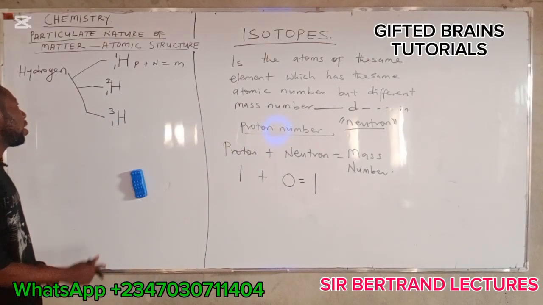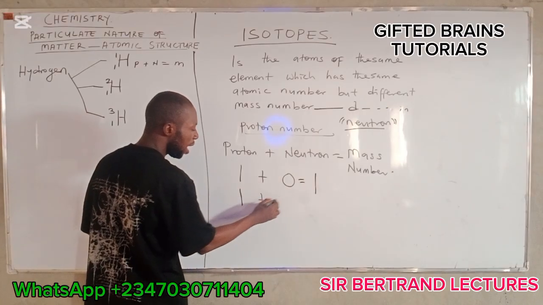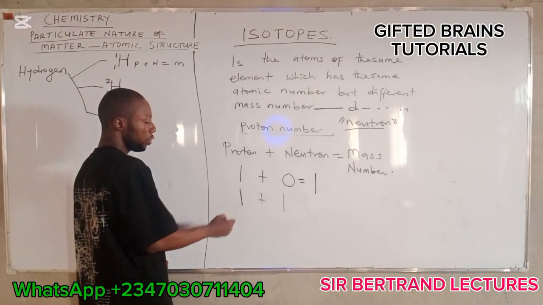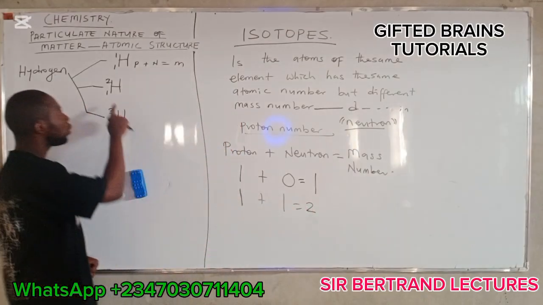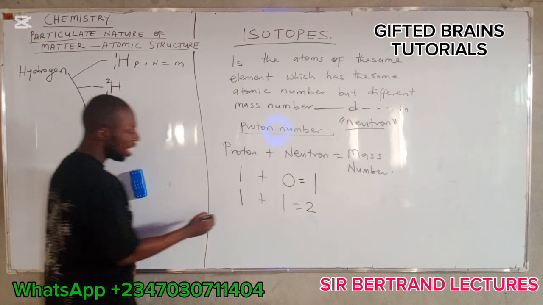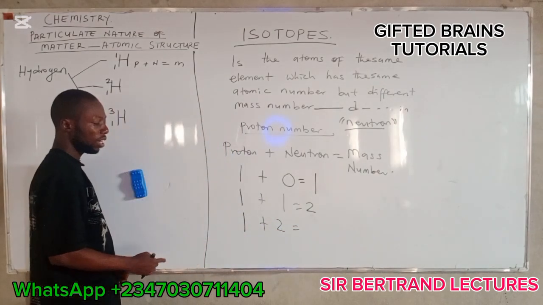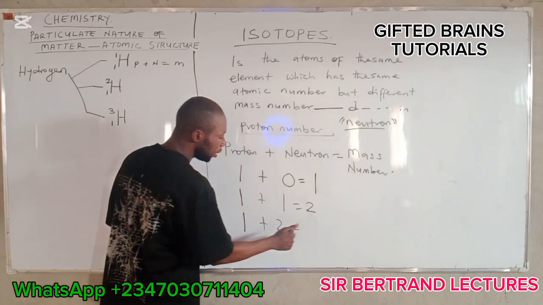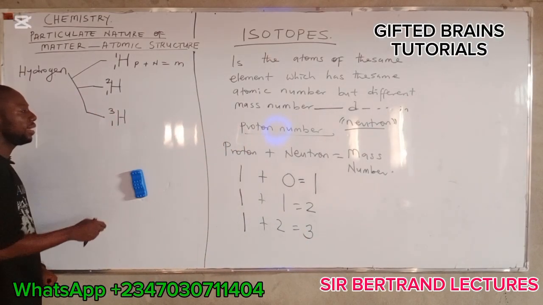In this case, we have 1 proton and 1 neutron. If you add the proton with the neutron, it will give you 2, and that is why the mass number here is 2. Then in this case, we have 1 proton and 2 neutrons. If you add 1 proton to 2 neutrons, it will give you 3, and that is why the mass number of this hydrogen is 3.